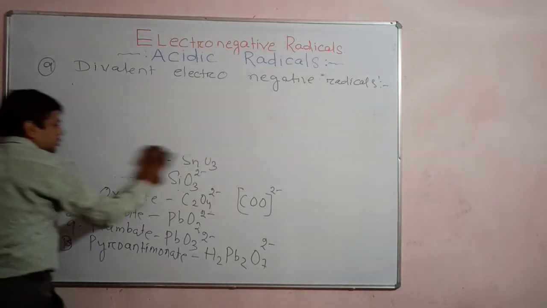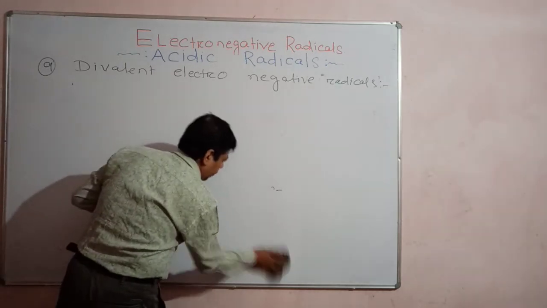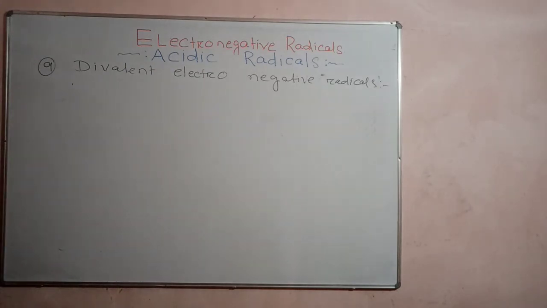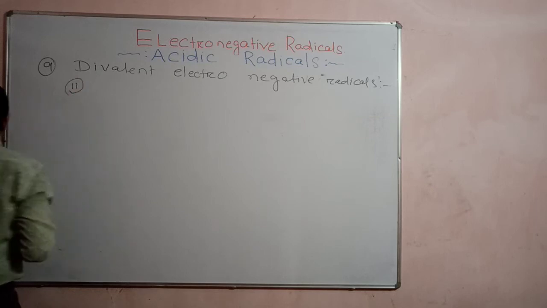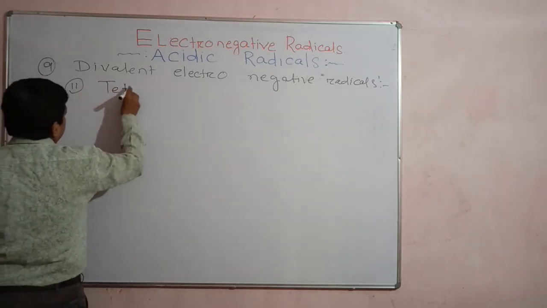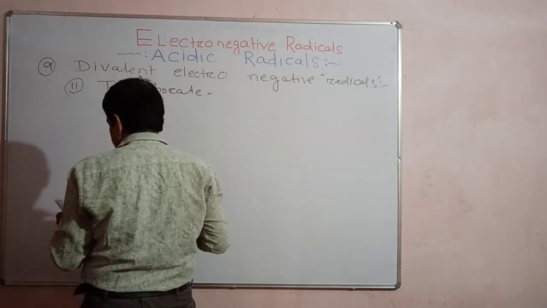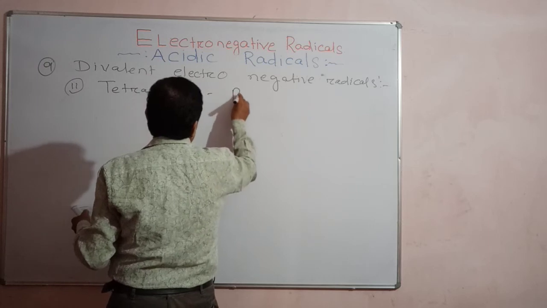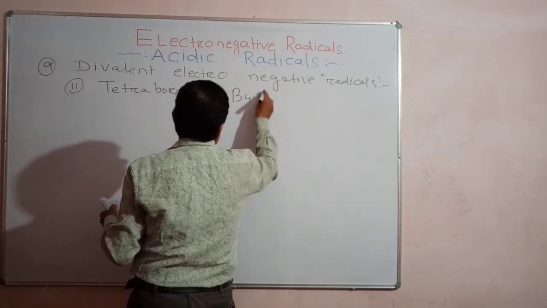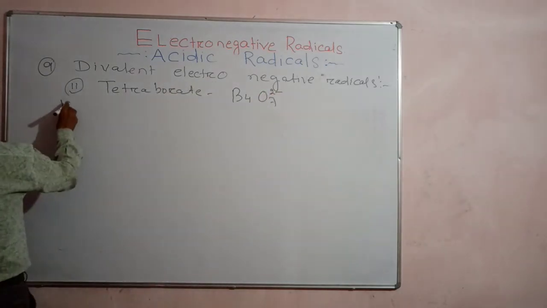No doubt. Next, the 11th point you write. You see, it is given tetraborate. Tetraborate, the formula is B4O7 2 minus, 4 atoms of boron and 7 atoms of oxygen. Valence is 2. Right? Okay.